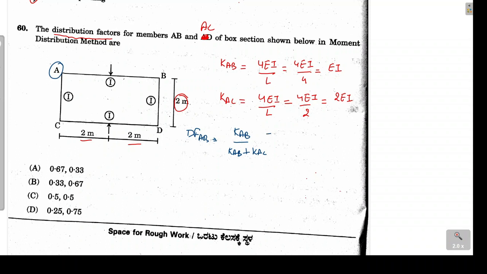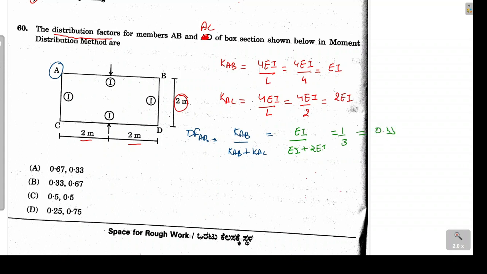Both will be considered. Now let's substitute the values. So KAB is EI divided by EI plus 2 EI. On solving, this will be equal to 1 by 3, which is 0.33.